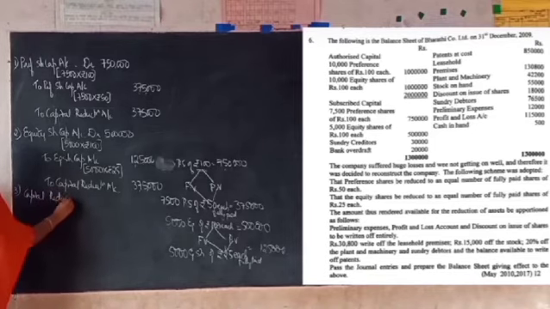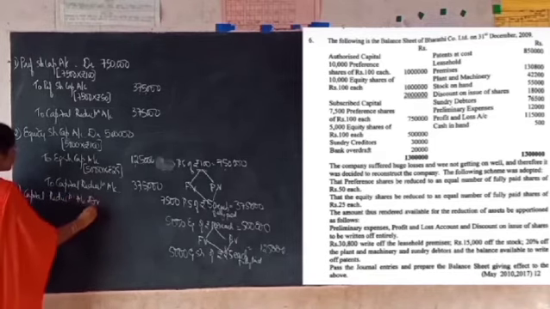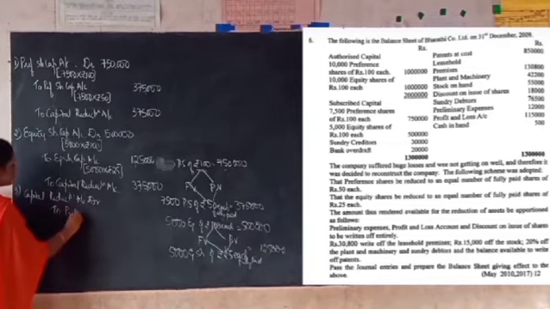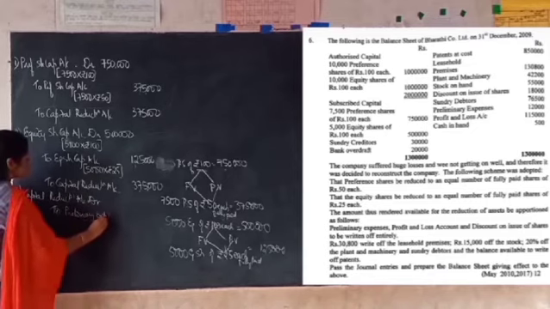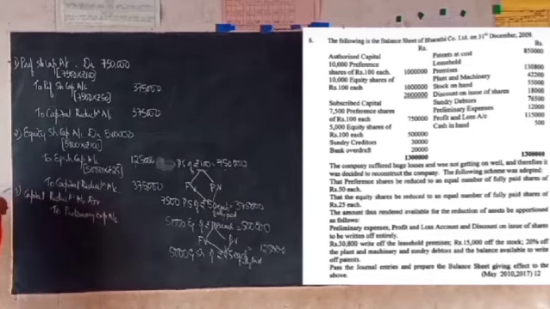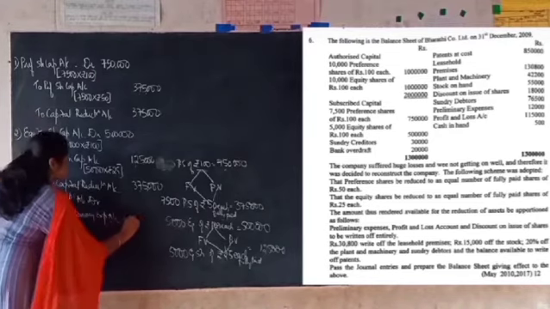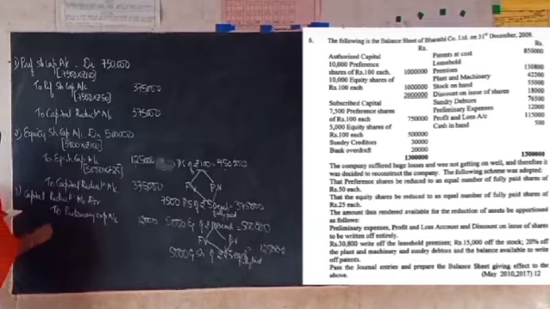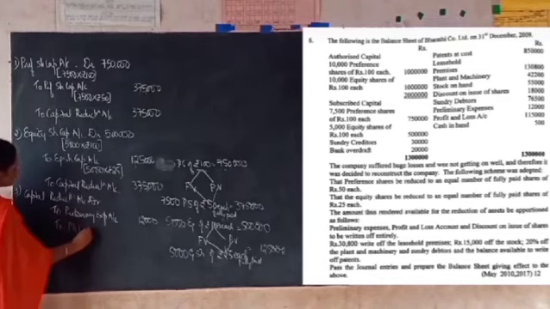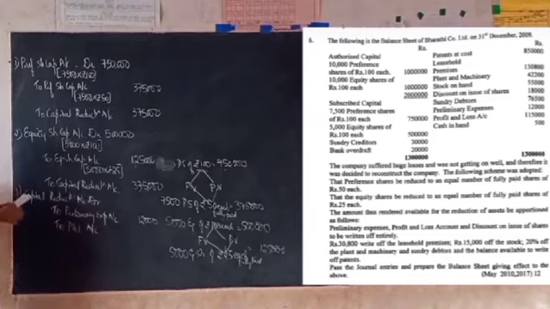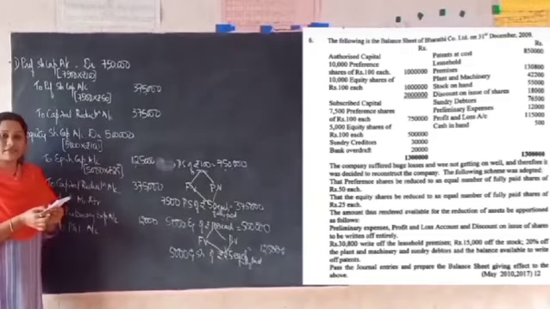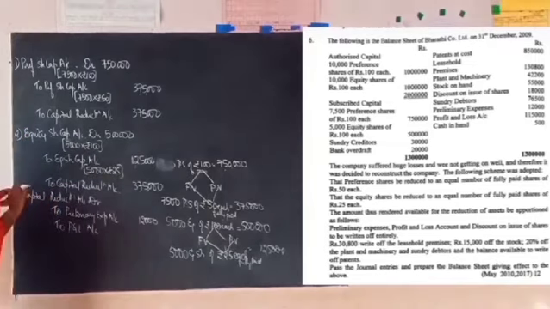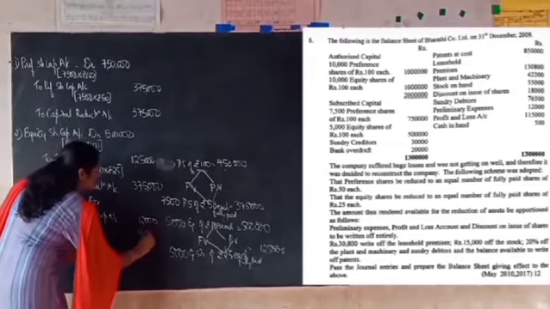Capital reduction account debit to preliminary expenses account. See the book value of preliminary expenses, that is 12,000. Then to profit and loss account. Here the profit and loss account debit balance is given, which represents the loss which they want to eliminate under internal reconstruction. So they had a total loss of 1,15,000.